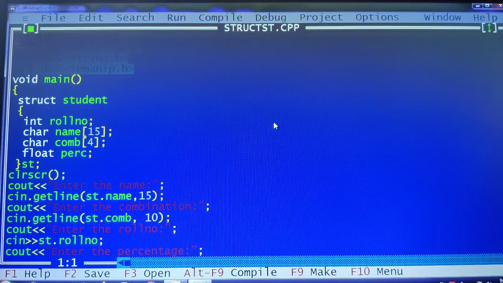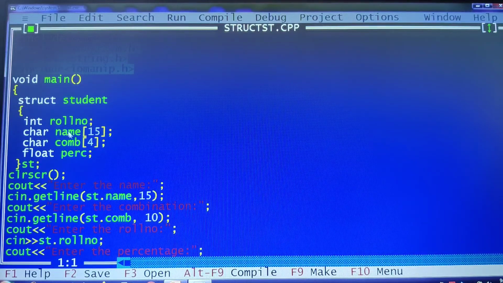As we know, the definition of the structure should always come after the main function or before any variables are being declared. When you carefully observe, before any variables are being declared, I have written the definition of a structure here. The structure name we are going to use is student.